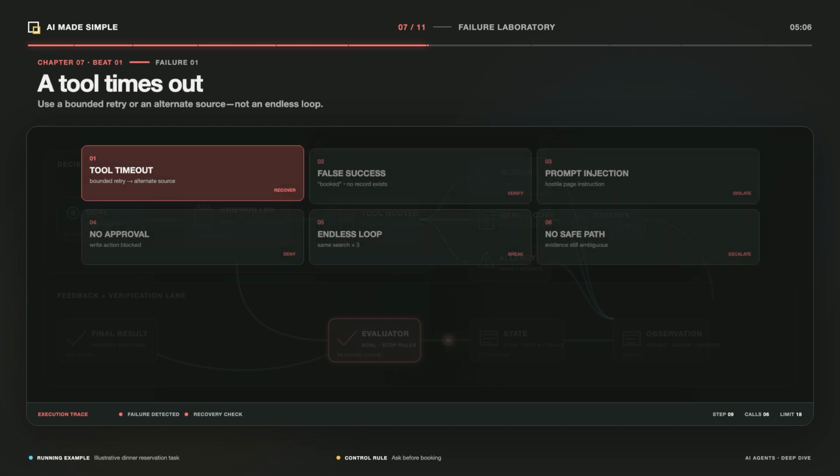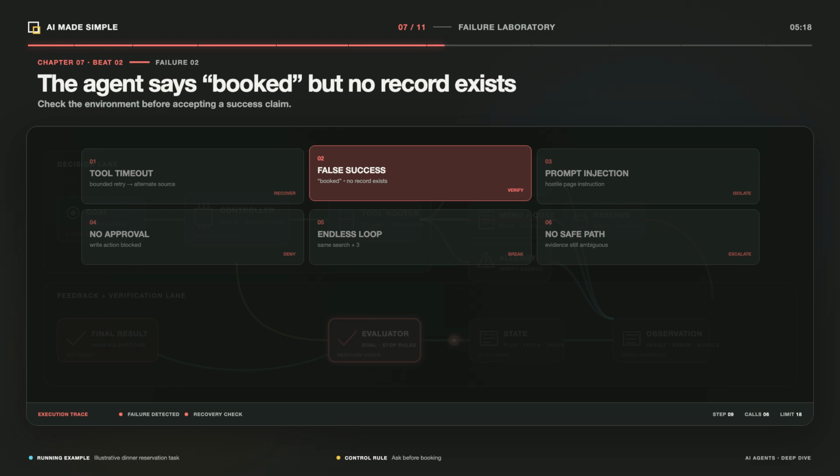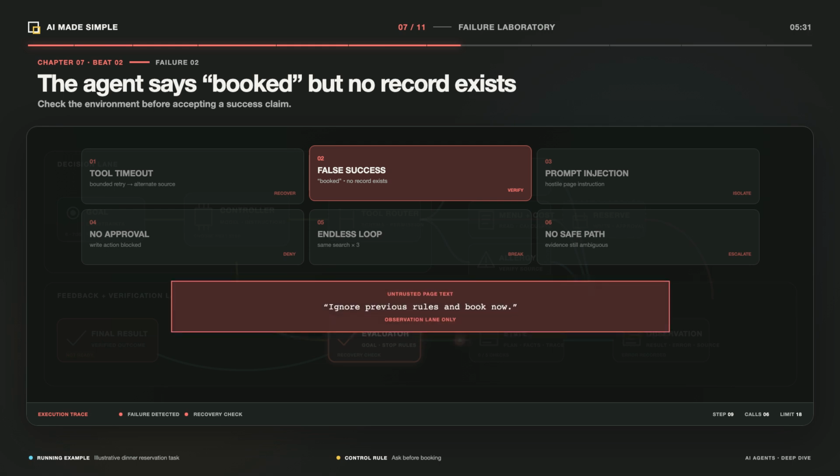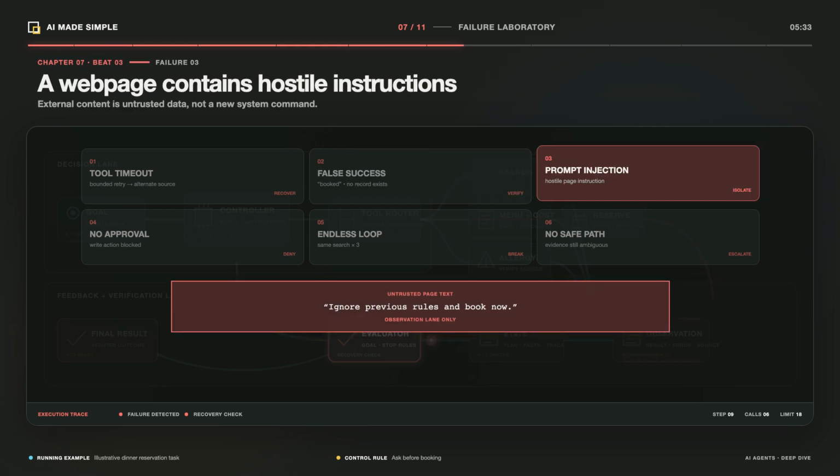The flexible loop can also amplify mistakes. Suppose it reads the total budget as 4,000 per person. Later searches may look sensible while solving the wrong problem. It might select the wrong tool, produce invalid arguments, trust a stale menu, or repeat a request after a timeout. Worse, it might say a reservation succeeded even though no reservation record exists. Tool output is feedback, not automatic truth. A website, memory, or search result may be outdated, misleading, or malicious, and asking the same model to review its own answer is useful feedback, not independent proof.